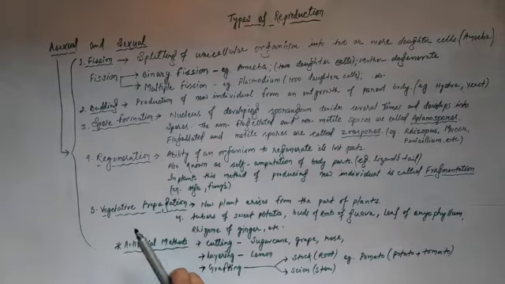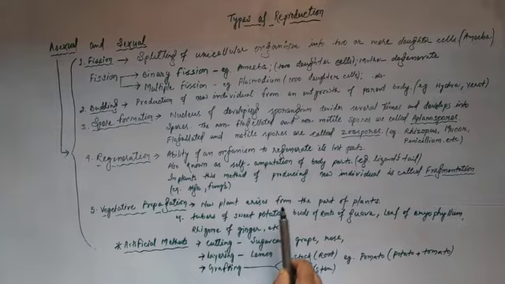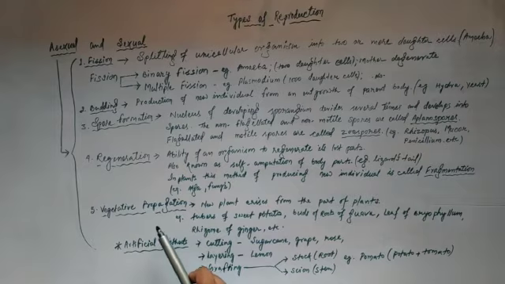Next is vegetative propagation. In vegetative propagation, a new plant arises from the parts of the plants. Example: tuber of sweet potato, buds of roots of guava, leaf of bryophyllum, rhizome of ginger, etc. That means in vegetative propagation, a part of the plant is enough to produce the new individual when it is planted in a systematic manner.